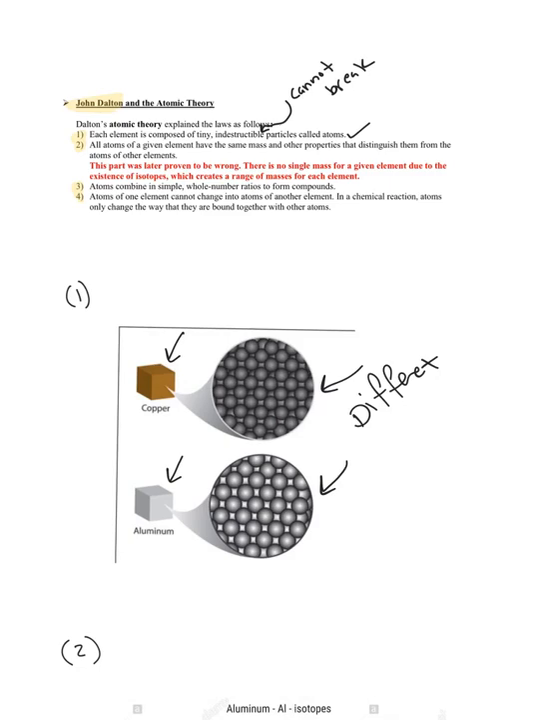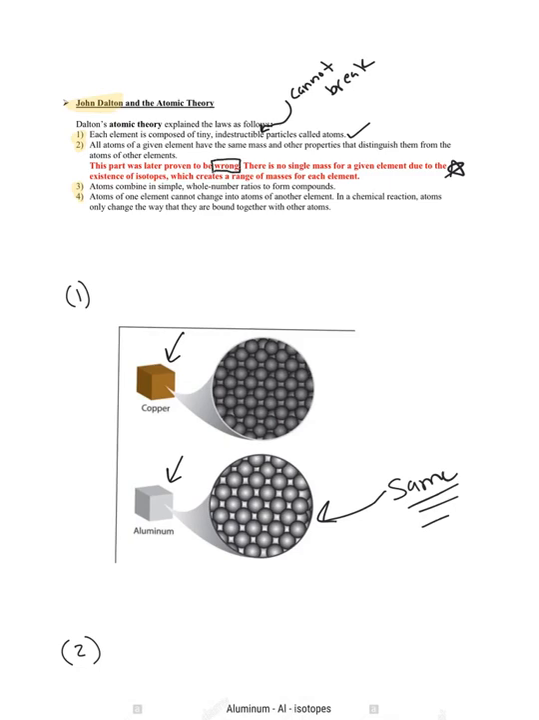Okay? And atoms of aluminum, Dalton said atoms of aluminum, they will all be the same. Look at these atoms of aluminum. Do you see they're all the same? That's what Dalton said. Well, then here in red, it says that this part was later proven wrong. There is no single mass for a given element due to existence of isotopes.